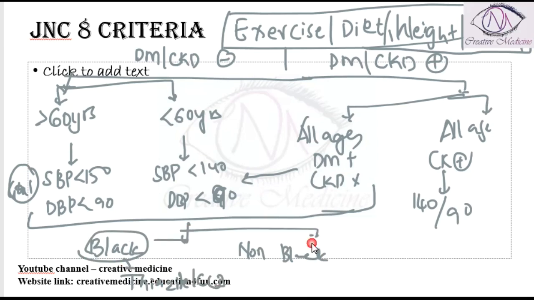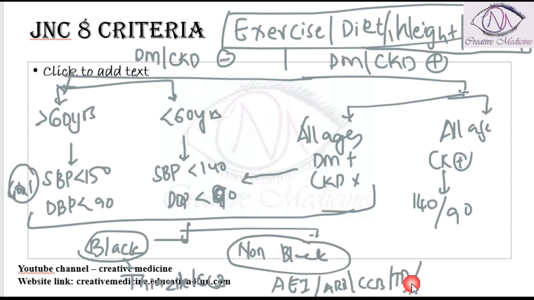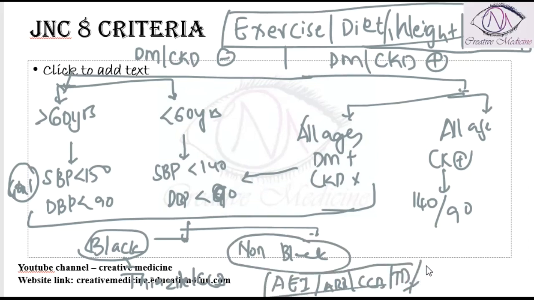If the patient belongs to non-black race, then we can give ACE inhibitors or ARBs or CCBs, calcium channel blockers, or thiazide diuretics, and all the combinations can be given. Now, if the patient has chronic kidney disease, of any race, we can give ACE inhibitors or ARBs. So this is JNC criteria 8.